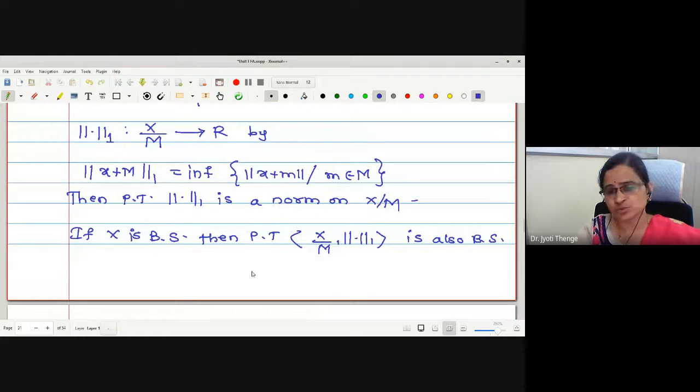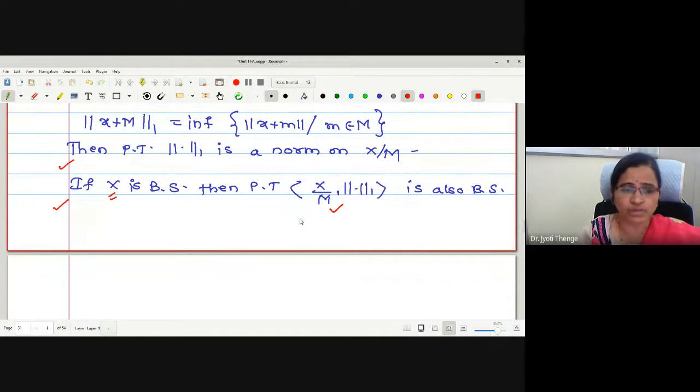Okay, how many steps to follow again? Two steps to follow. In the first step, we will prove this is a norm. In the second step, assuming X is a Banach space, that is complete, we will prove that this space is also complete. Okay, look at the norm, how the norm is defined.